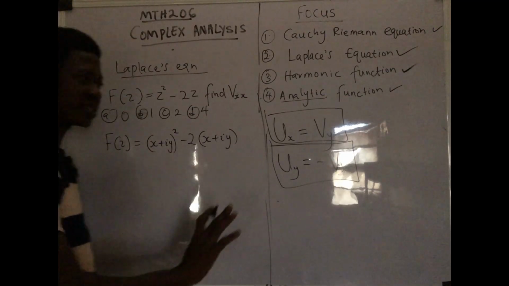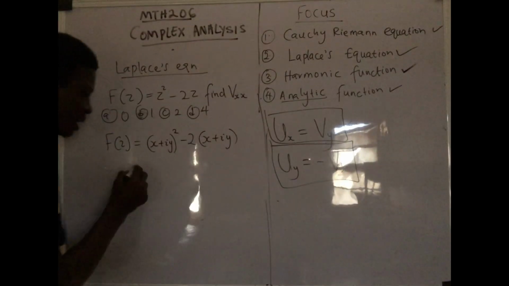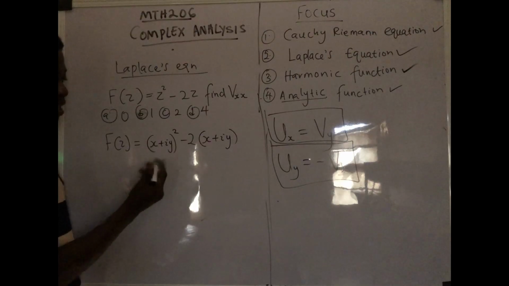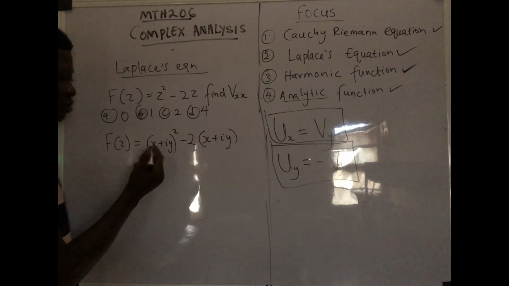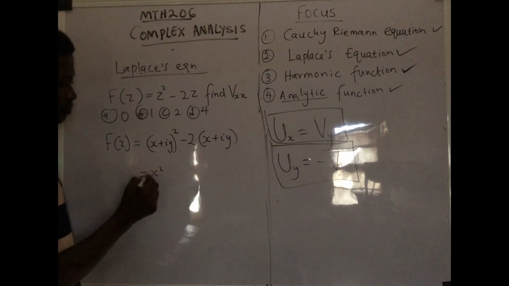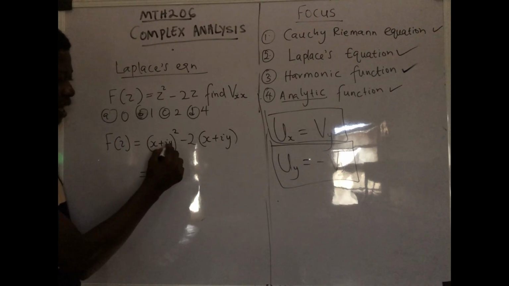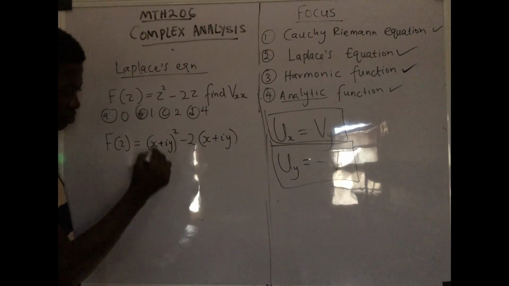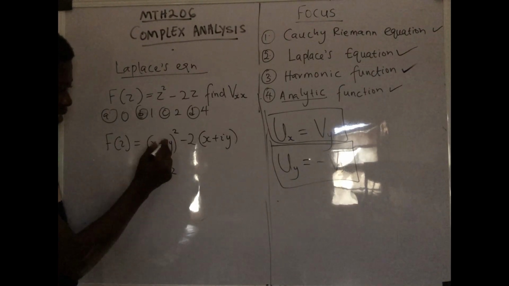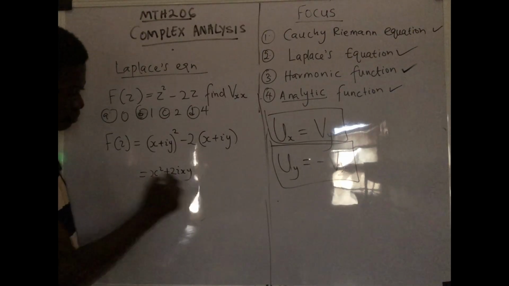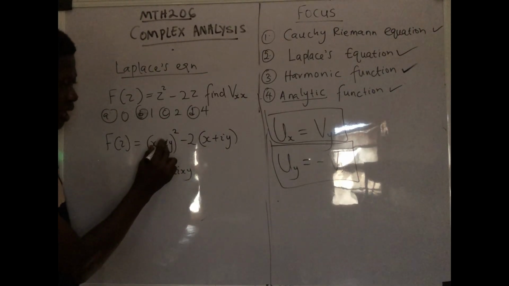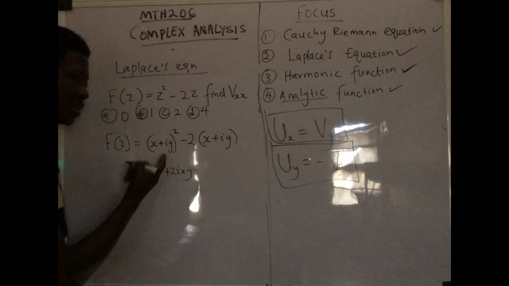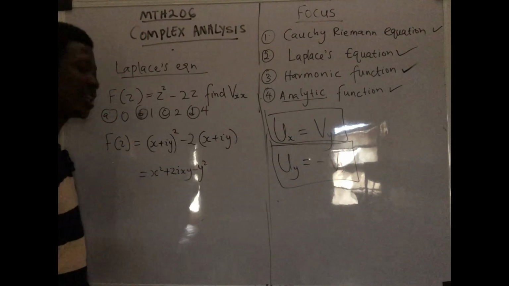I have to put the imaginary part separate and put the real part separate. It's as simple as that. So let's resolve this. For us to resolve, you know what it is. If you have not learned how to do this thing fast, check my short videos. You learn this. This is x squared, right? x times iy times 2. That will be plus. Remember this plus. Because of this plus, you put plus 2xiy. Okay, see that? Then i squared is actually minus 1. So you put your minus, then y squared. You see that? Very easy.